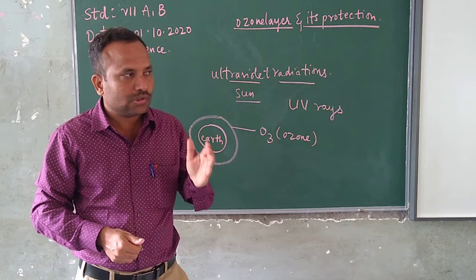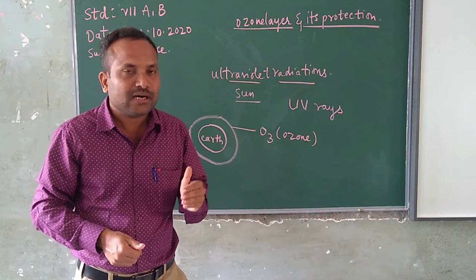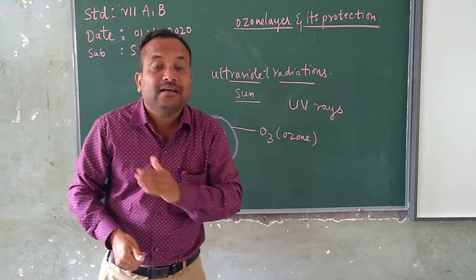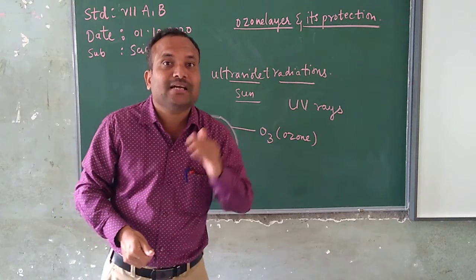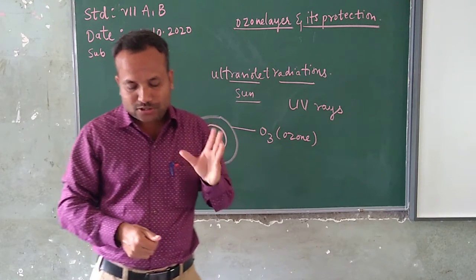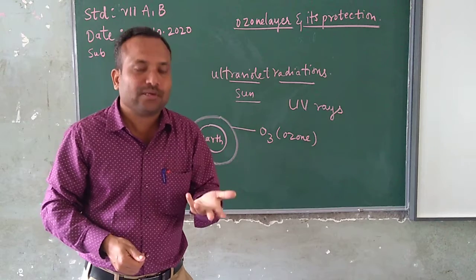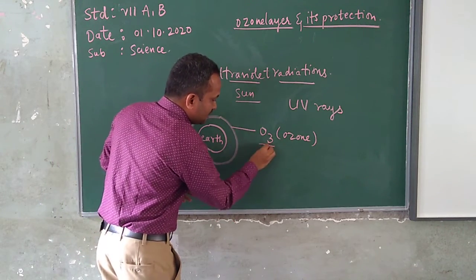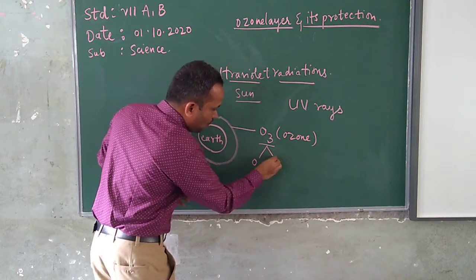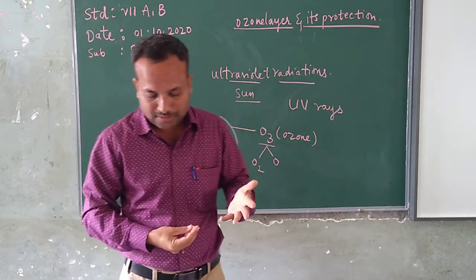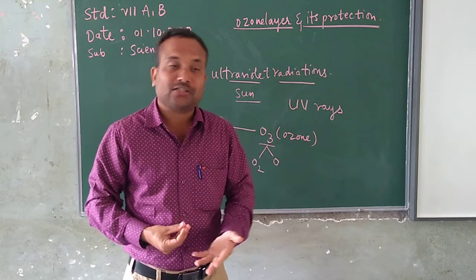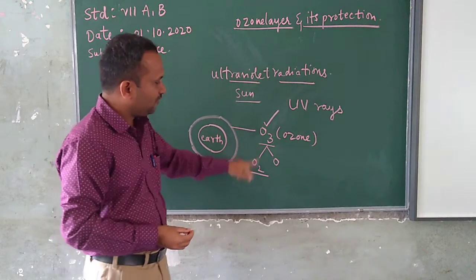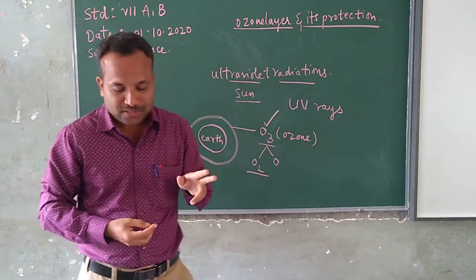The ozone layer is absorbing the ultraviolet radiations coming from the sun. Then it is going to break down as O2 and O, like oxygen breaks down to oxygen. Actually, this O2 is different from O3. O2 is different from O3. O3 means ozone.